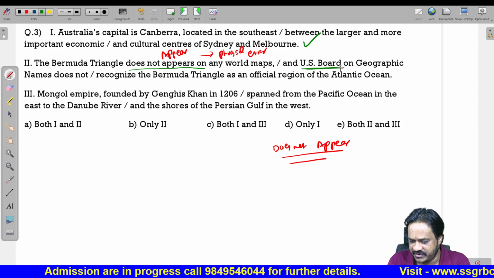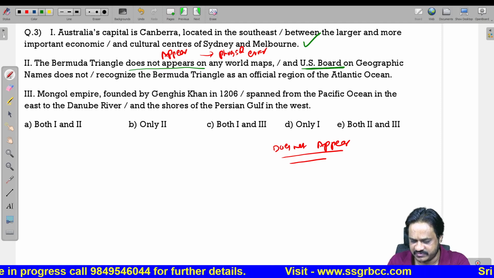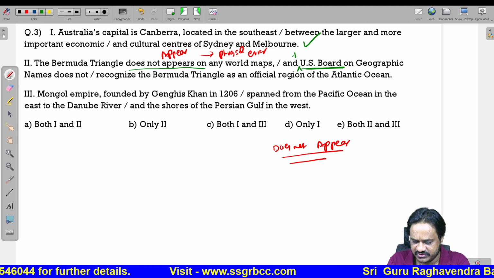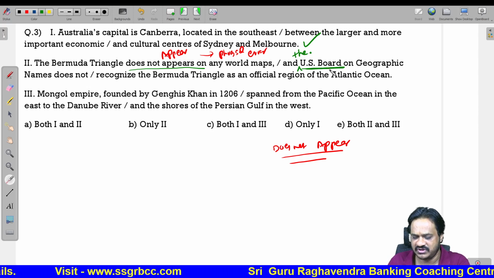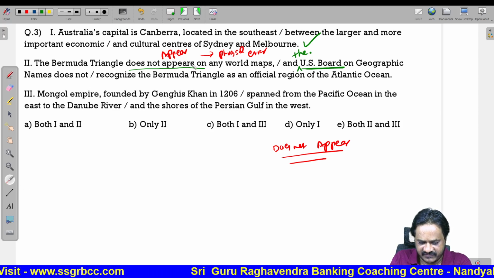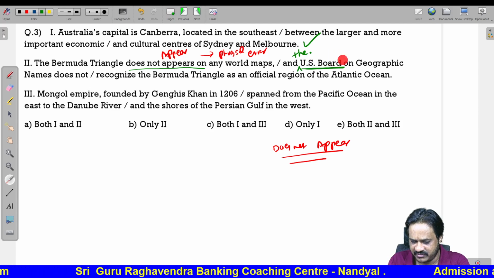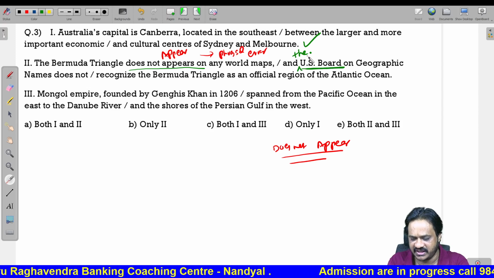Here we are talking about one particular board. So, one specific board, US board. Whenever you are talking specifically about something, we should use the definite article, the US board. So, there are two errors. Here instead of appears, it should be appear. Here, US board, we are talking particularly about the US board. So, specifically about the US board, we should use the definite article the before that word.